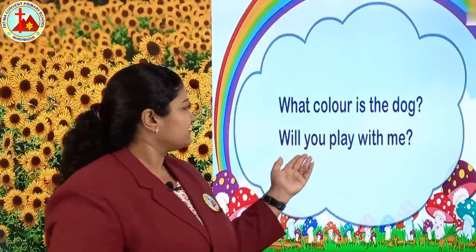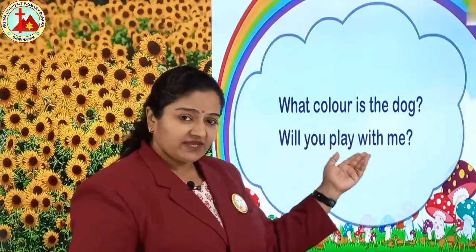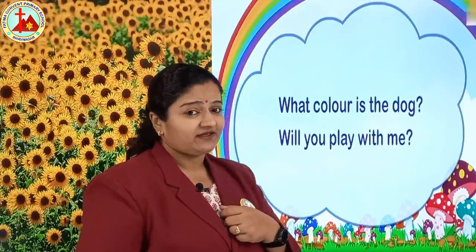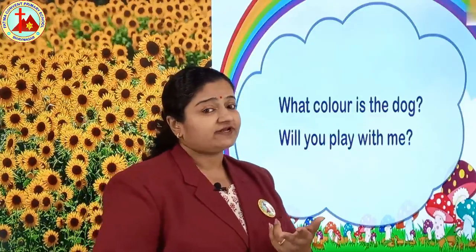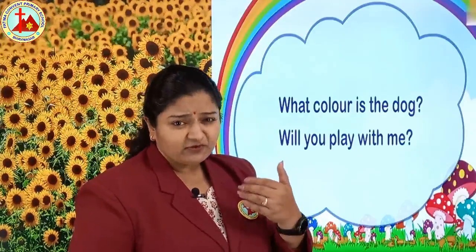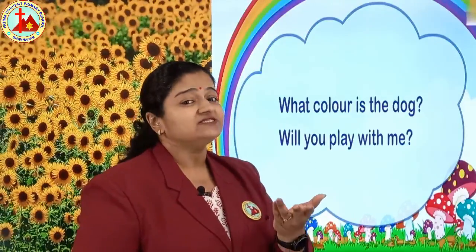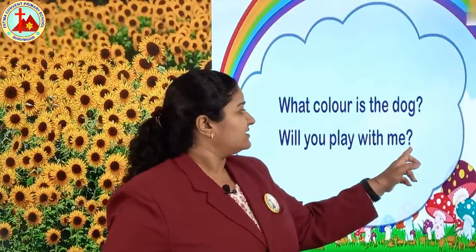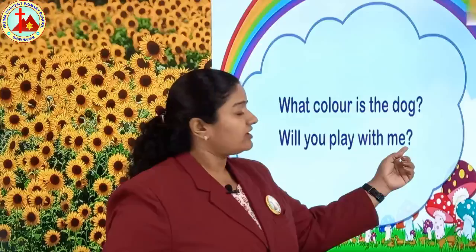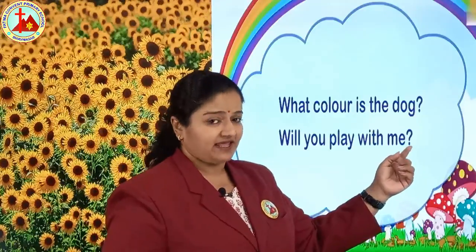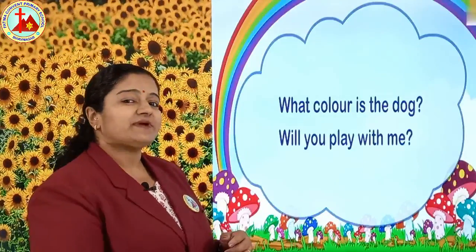Yes. Second one, will you play with me? Two children are playing and one child is asking the other child, will you play with me? So this is a question, yes or no, like this. So that's why here a question mark. This is the symbol of question mark. Yes. Now let's see some examples.